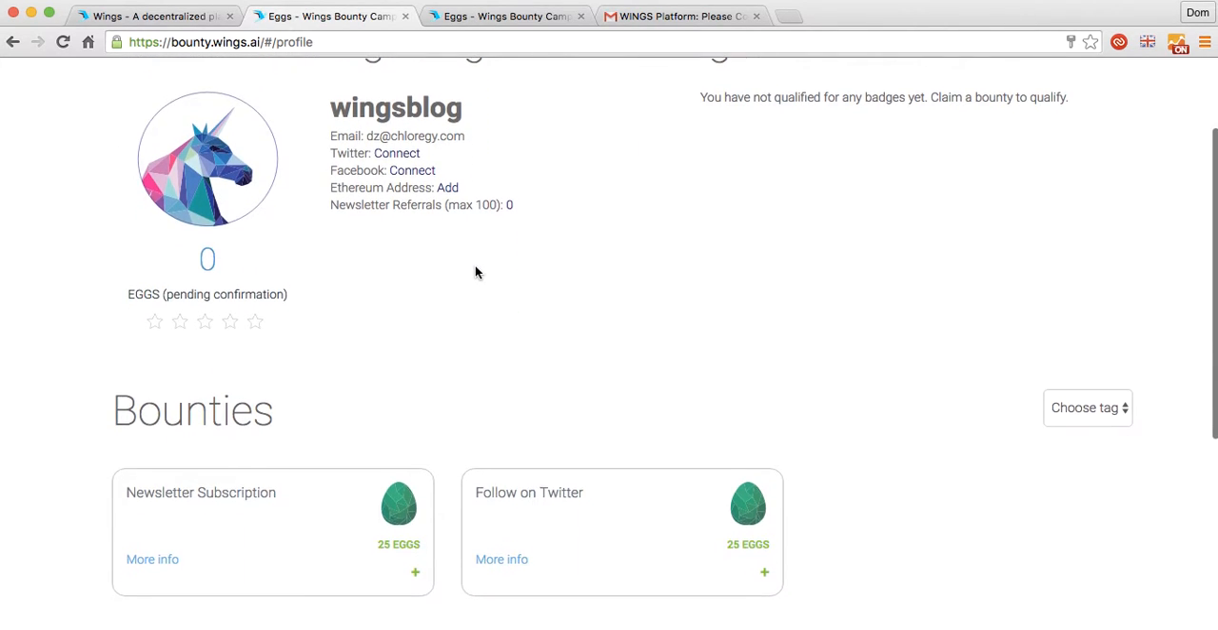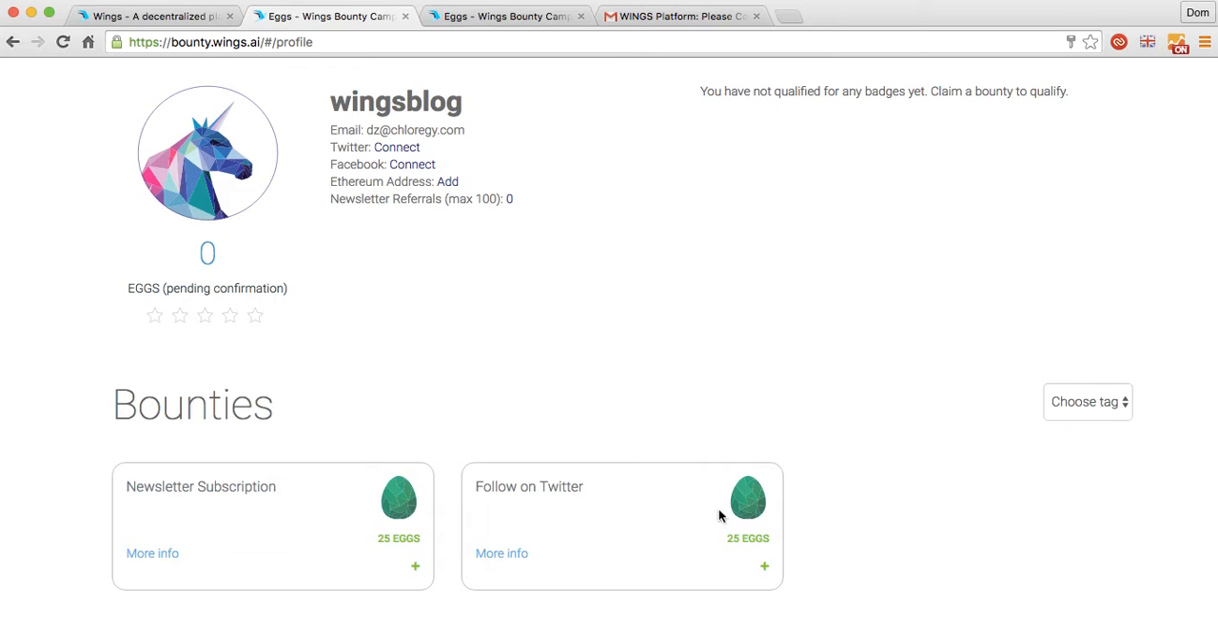And there's a few things that I can do right now. Now there's going to be more bounties in here that are the ones that are outlined in the blog, but for now there's two basic ones. There's the newsletter subscription, and there's the follow on Twitter. And so I've already followed the Wings platform account on Twitter, and so what I'm going to do is I want to add that.